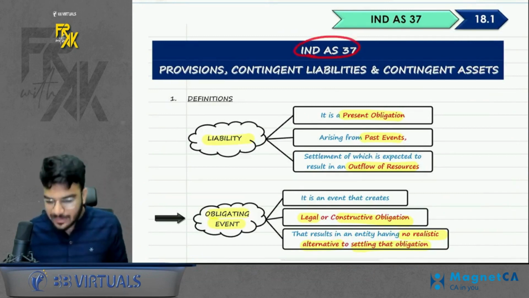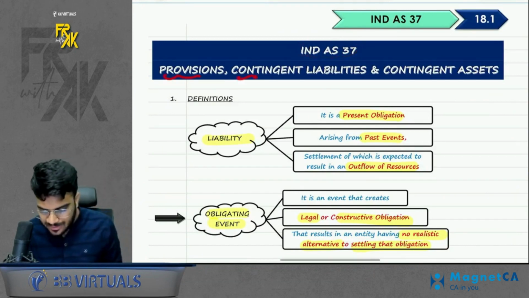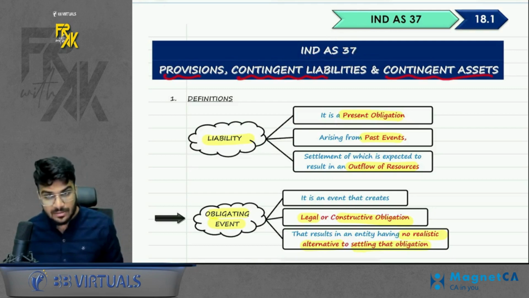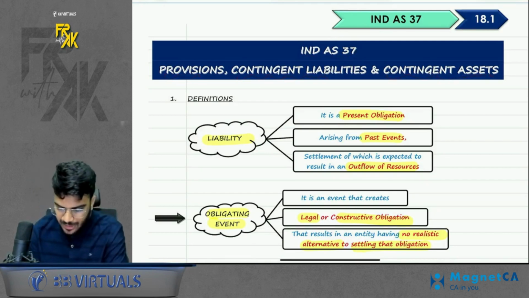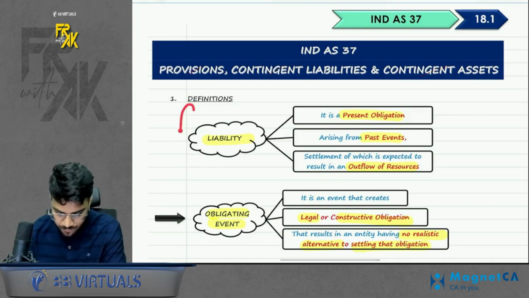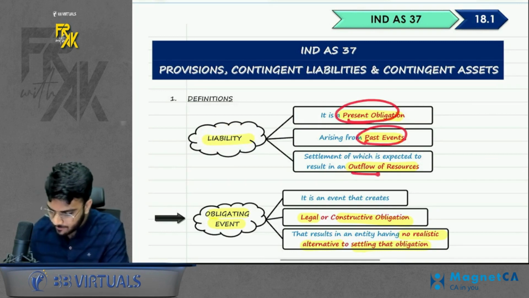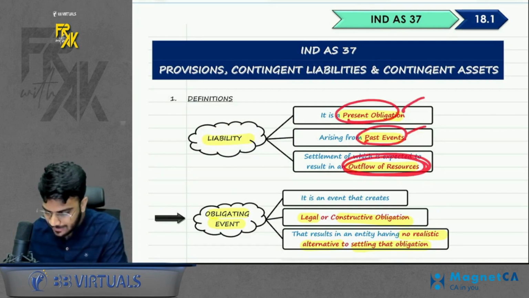So the number is Ind AS 37. Name: provisions, contingent liabilities and contingent assets. Now before starting any of these pointers, we will first try to understand the definition of liability. So liability has 3 pointers: where there is a present obligation, a past event, and where there will be an outflow of resources. This is known as a liability.